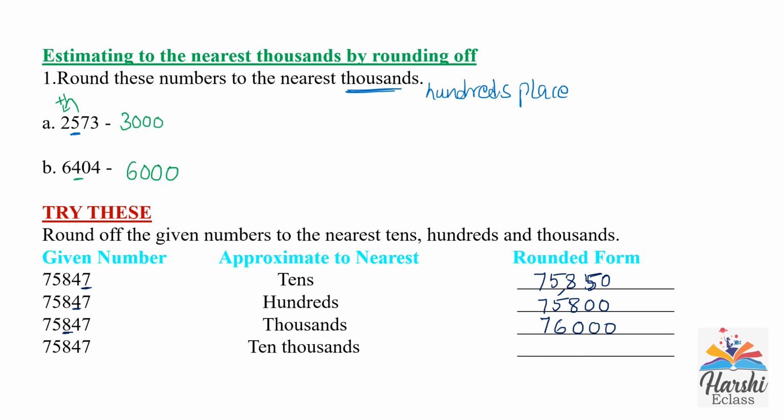Now round off to the nearest 10,000. For rounding off to the nearest 10,000, we need to check the next place on the right side, that is the thousands place. Here in the thousands place there is 5. 5 is a strong number, so its 10,000 place will change. That becomes 8. Write 8 in its 10,000 place. Afterwards we will put zeros in the thousands, hundreds, tens and ones place. Now it becomes 80,000.